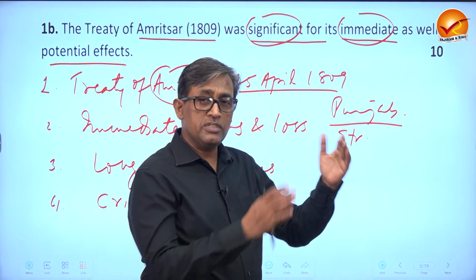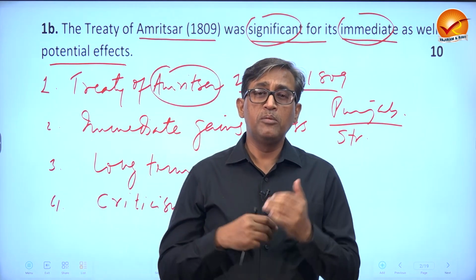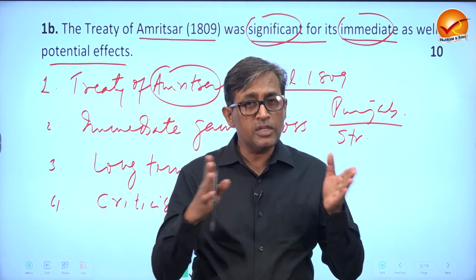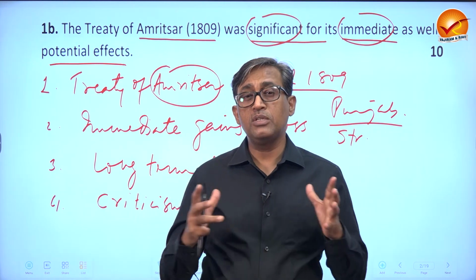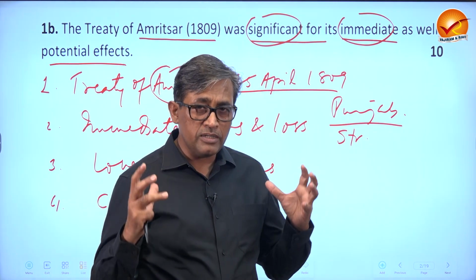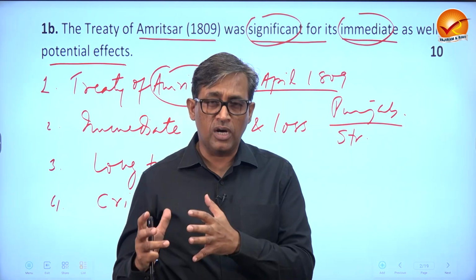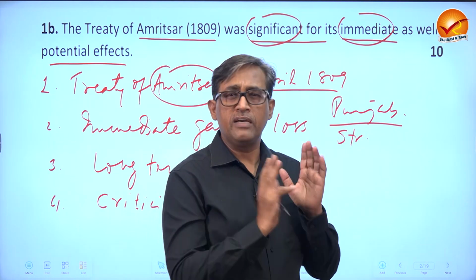And Russians desired to control entire Central Asia. And the Russians, British and other Europeans were always fighting in those days. So it was a part of a larger game of the British, how to control Punjab directly or indirectly.